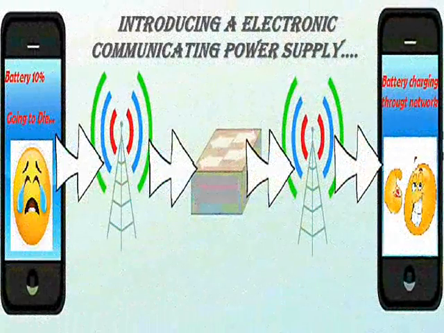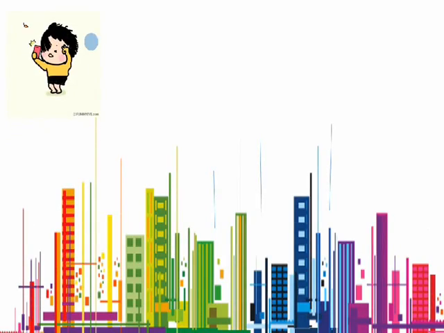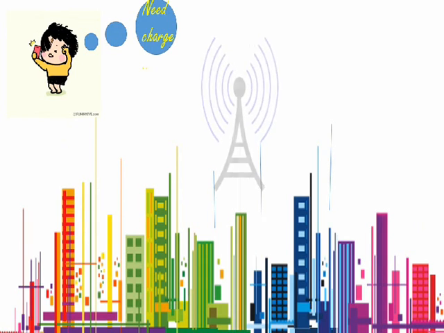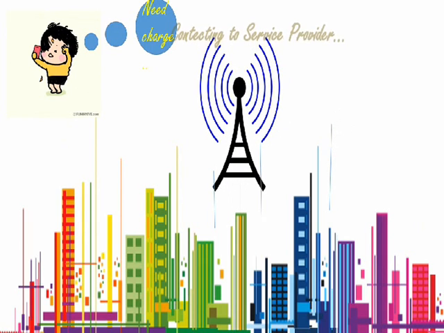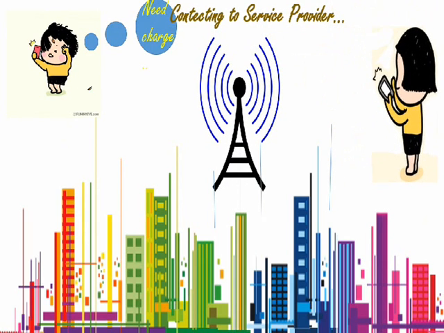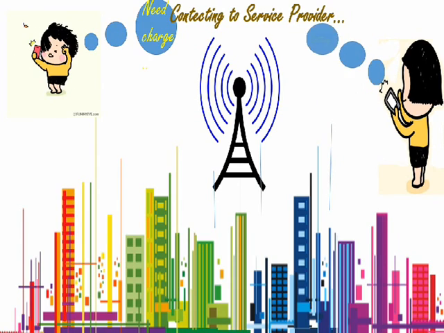We are proud to introduce an electronic communicating power supply for making your own power in the form of DC. When the battery level reaches 10%, the customer needs to send a message or call their customer care, and the signal will be transmitted to the antenna or cellular tower.